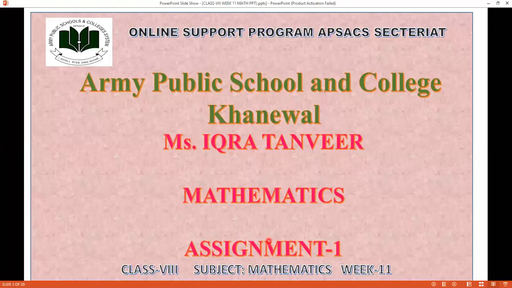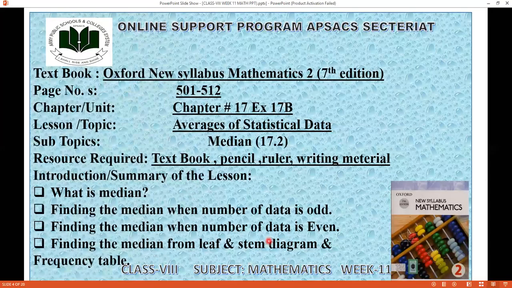Let's move to the next slide. Textbook: Oxford New Syllabus Mathematics, 7th edition, page number 501 to 512, chapter number 17, exercise 17b. Topic is average of statistical data, and the subtopic is median. Resources required for your work are your textbook, pencil, ruler, and writing material.